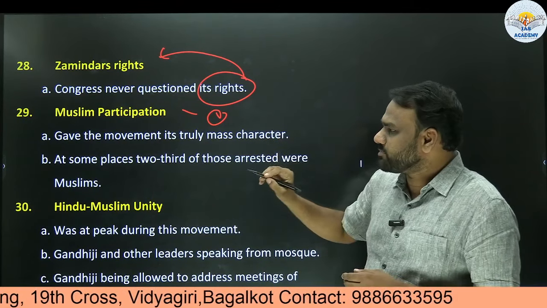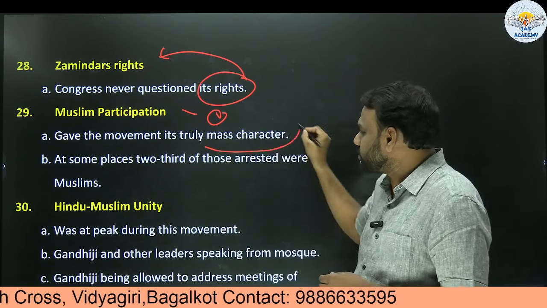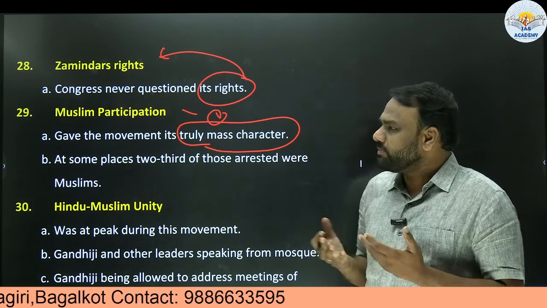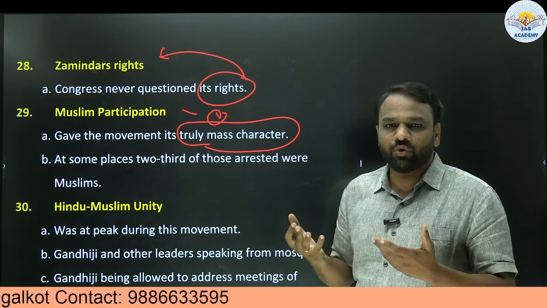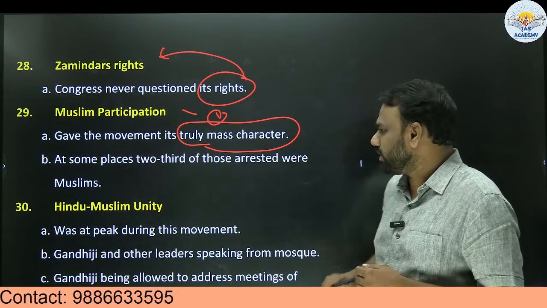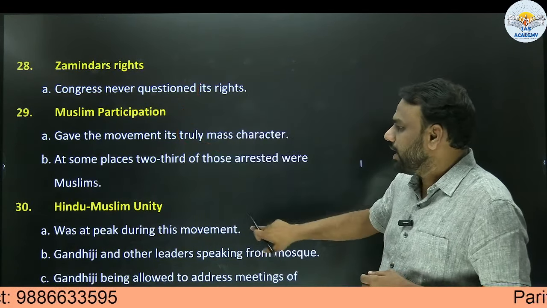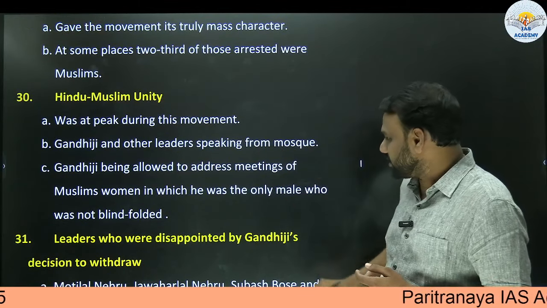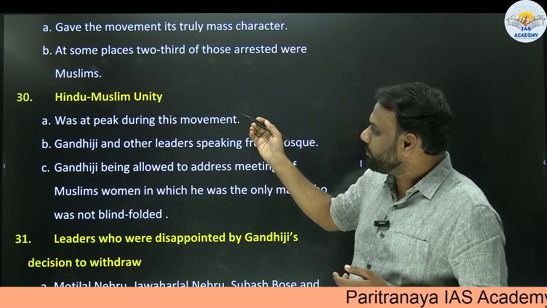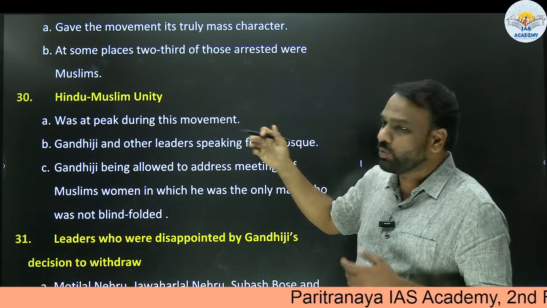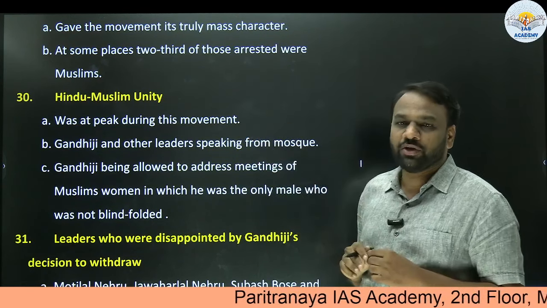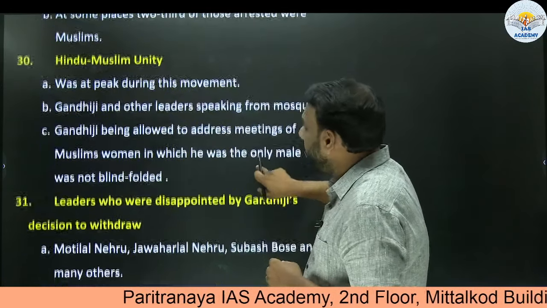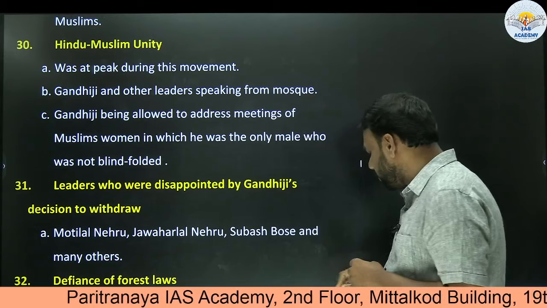Muslim participation gave the movement its truly mass color. Because of the Muslim participation in great numbers, this movement acquired mass character. At some places, 2/3 of those arrested were Muslims. This indicates the extent to which Muslims had participated in the non-cooperation movement. Also, Hindu-Muslim unity was at its peak during the non-cooperation movement.